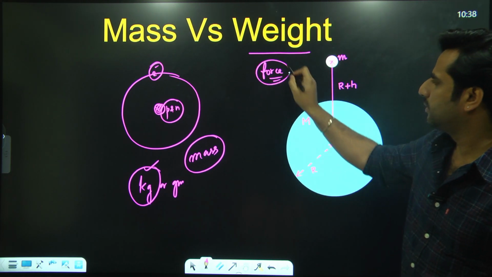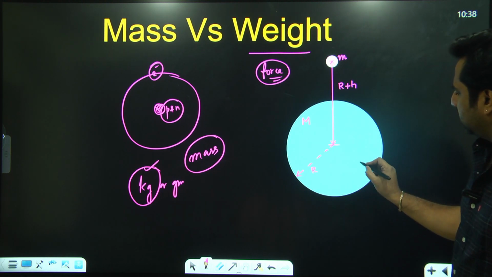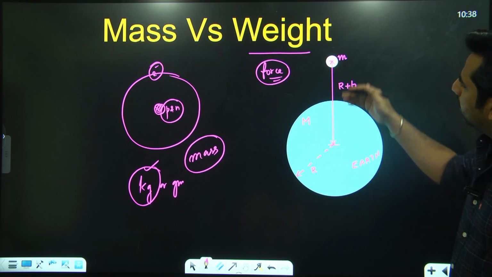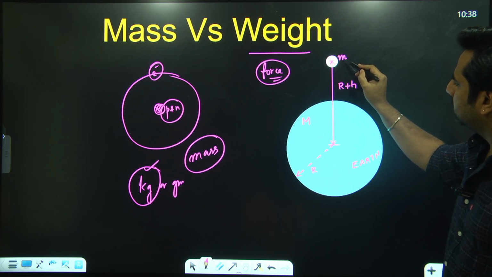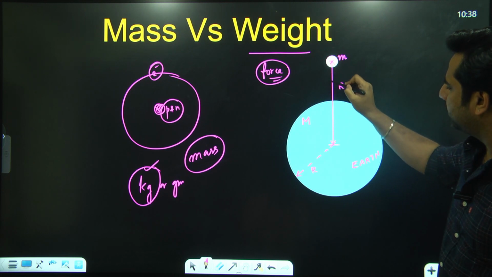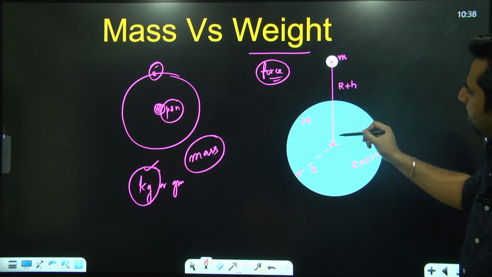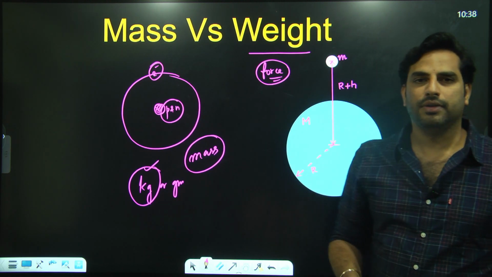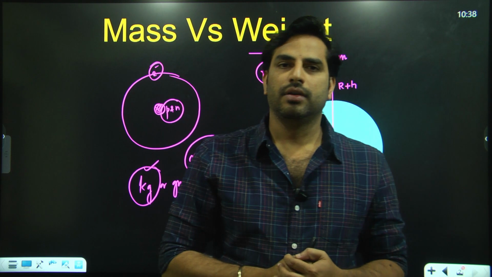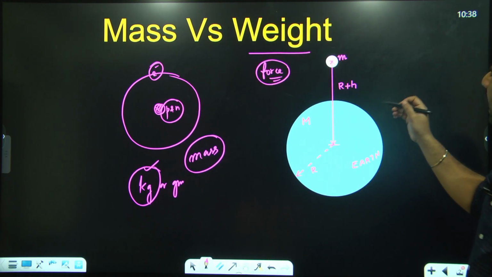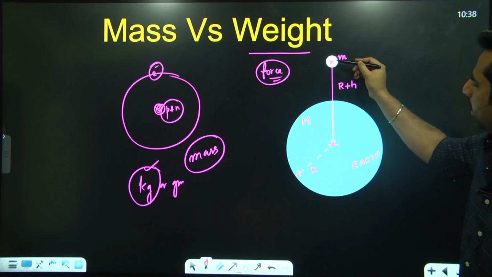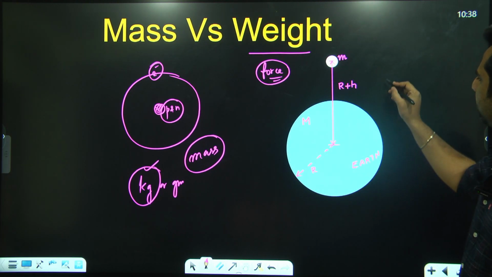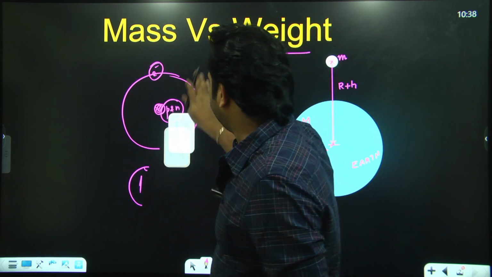Weight is a force. So this is Earth. Consider this to be Earth. There is a particle or a body of mass m at a height h above the surface of the Earth. So it is at a distance of R plus h from the center of the Earth, where R is the radius of the Earth. Now there is a gravitational force experienced by this body exerted by Earth. Earth is exerting gravitational force. So let us talk about this gravitational force.